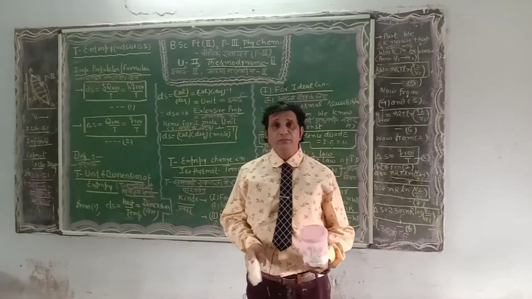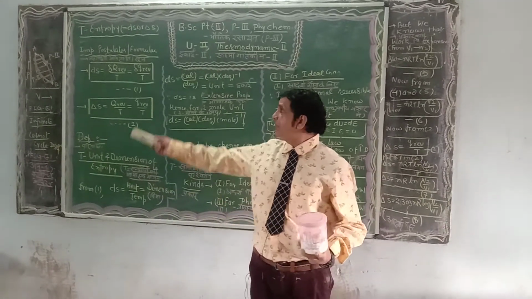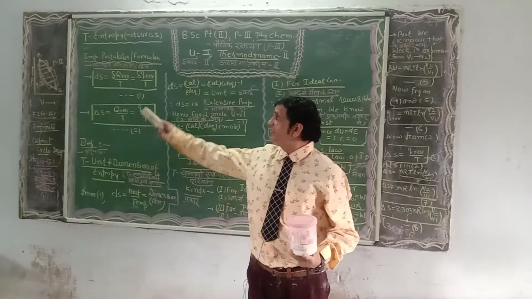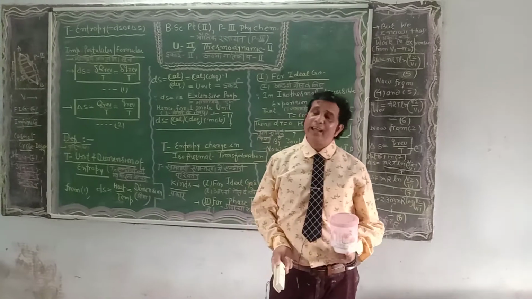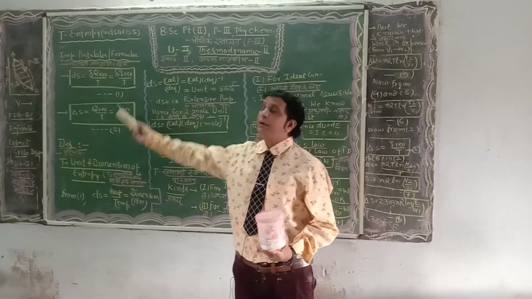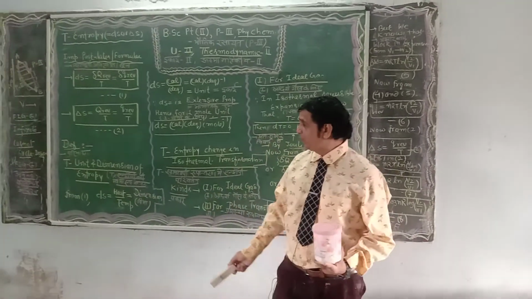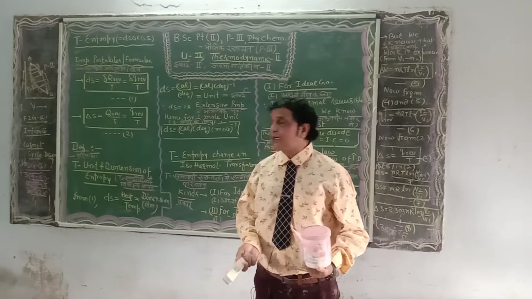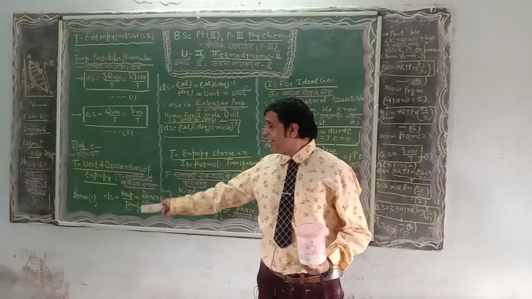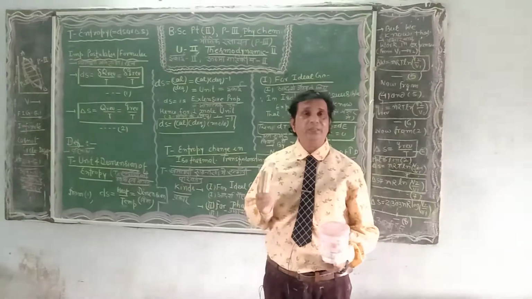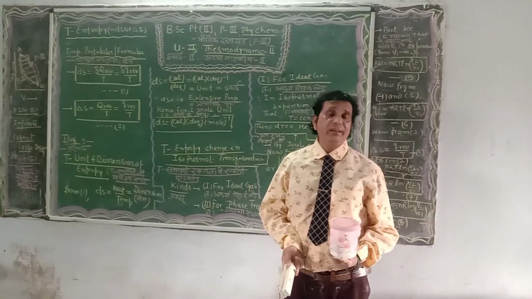Next, we proceed in today's lecture to the dimension and unit of entropy. From equation number 1, dS is equal to del q reversible upon T. Dear students, the dimension of del q reversible is that of heat, divided by T, which is temperature. So the dimension of change in entropy dS is heat upon temperature. Now put down the unit of heat as calorie and temperature as degree Kelvin. Then dS is equal to calorie degree inverse, giving the unit of dS.